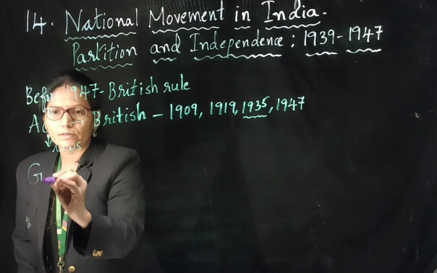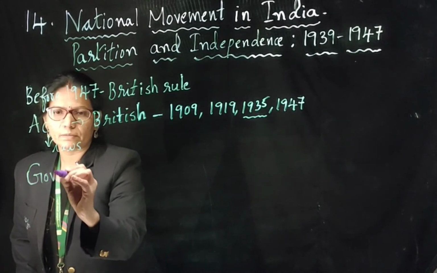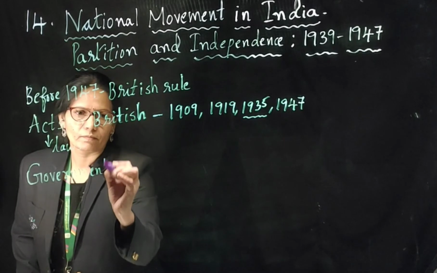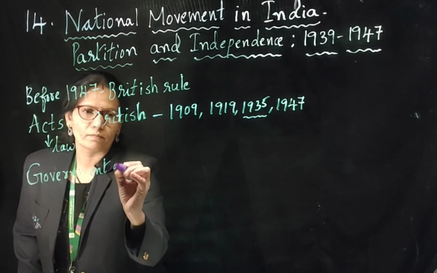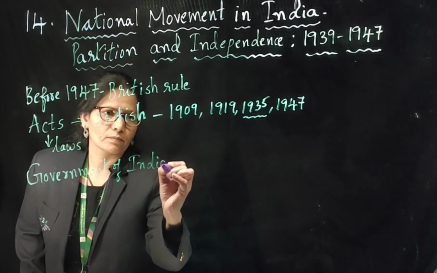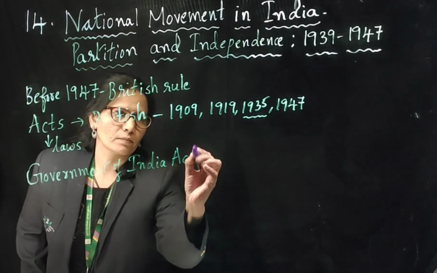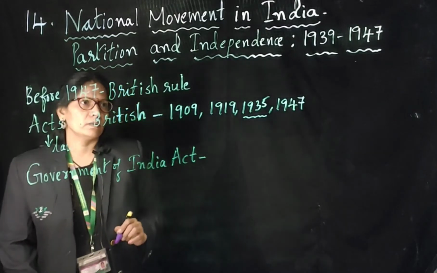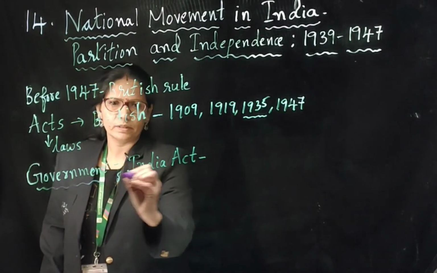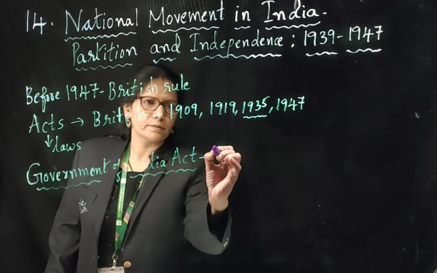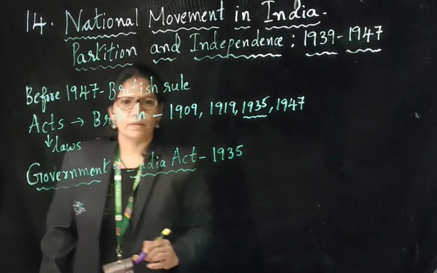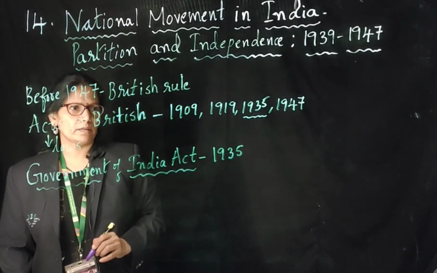This act is also known as the Government of India Act. This act was passed by the British Parliament in 1935.